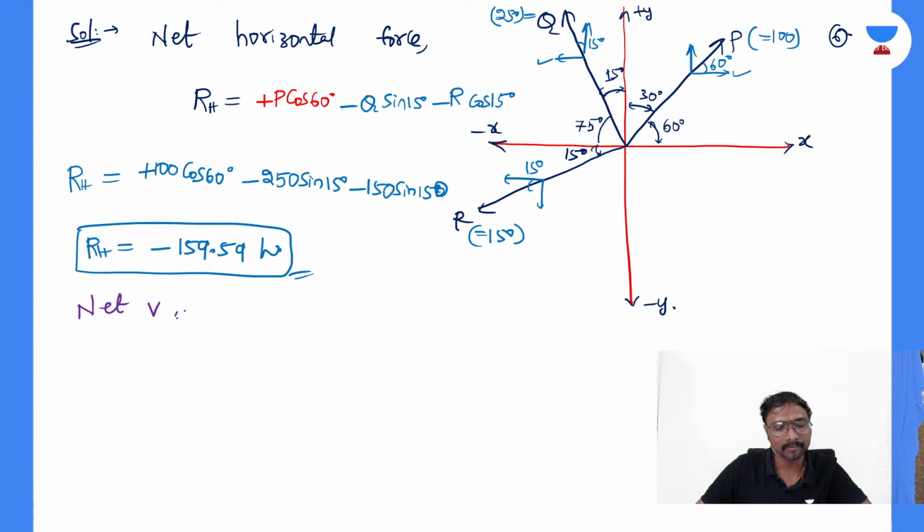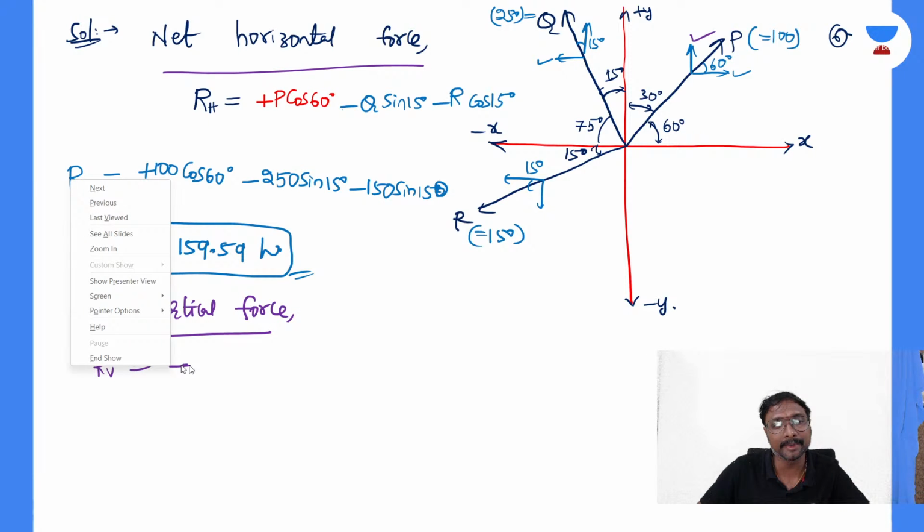That net vertical force RV will be equal to how much? It will be equal to the component of P in the vertical direction, so P sine 60, where P is 100. That is positive y-axis, so plus. The negative means the horizontal component is left hand side. So plus 100 sine 60, plus, this one also upward direction positive, plus 250 into cos 15.